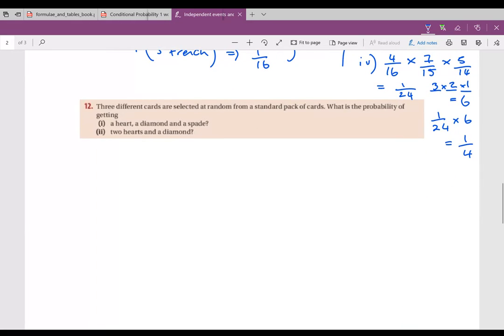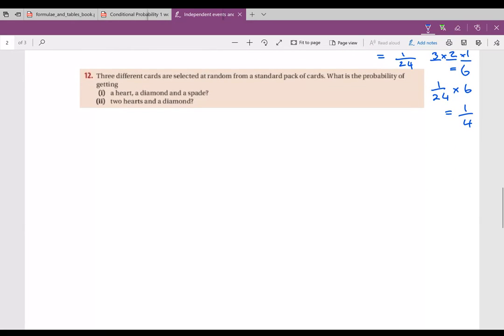Going into question 12, 3 different cards are selected at random from a standard pack of cards. What is the probability of getting a heart, a diamond, and a spade? So probability of getting a heart, there are 13 hearts out of 52. There is 13 diamonds out of 51 because I've already selected a card. And there are 13 spades out of 50, again, because I've now selected 2 cards. So that will give me 169 out of 10,200, which I think a lot of you got.